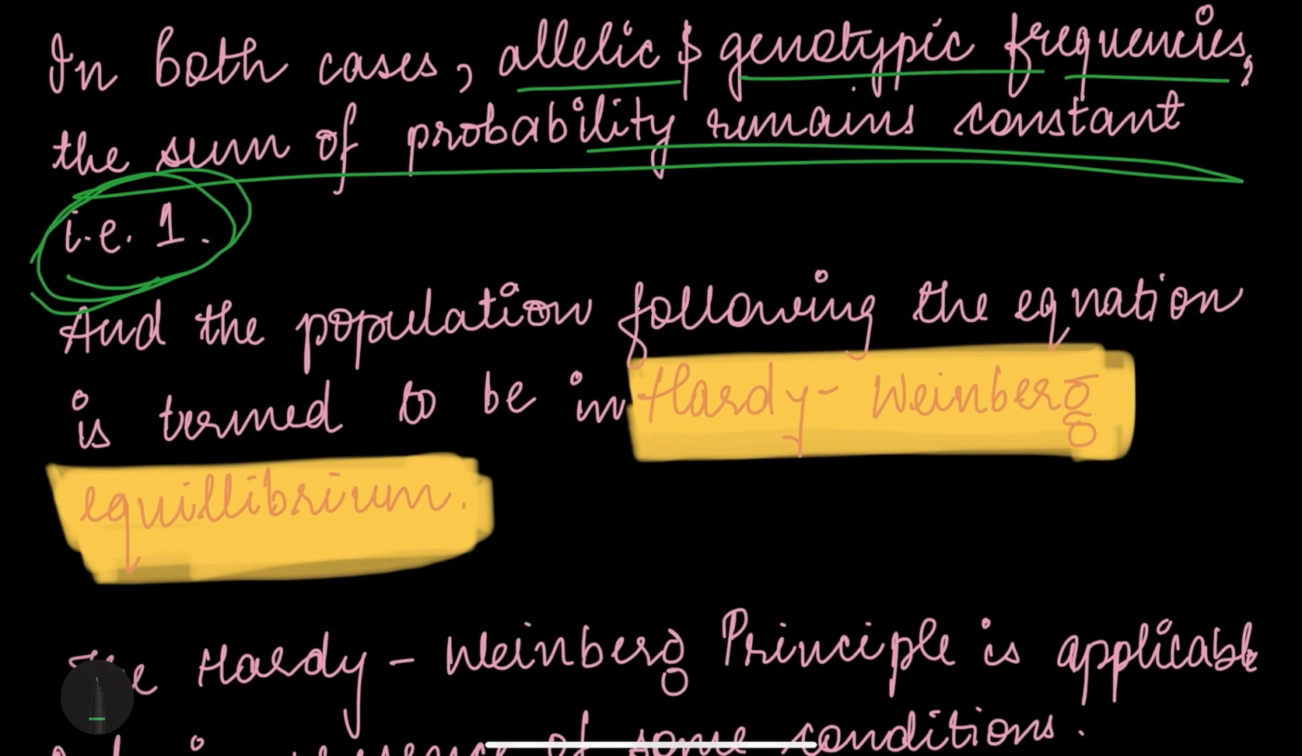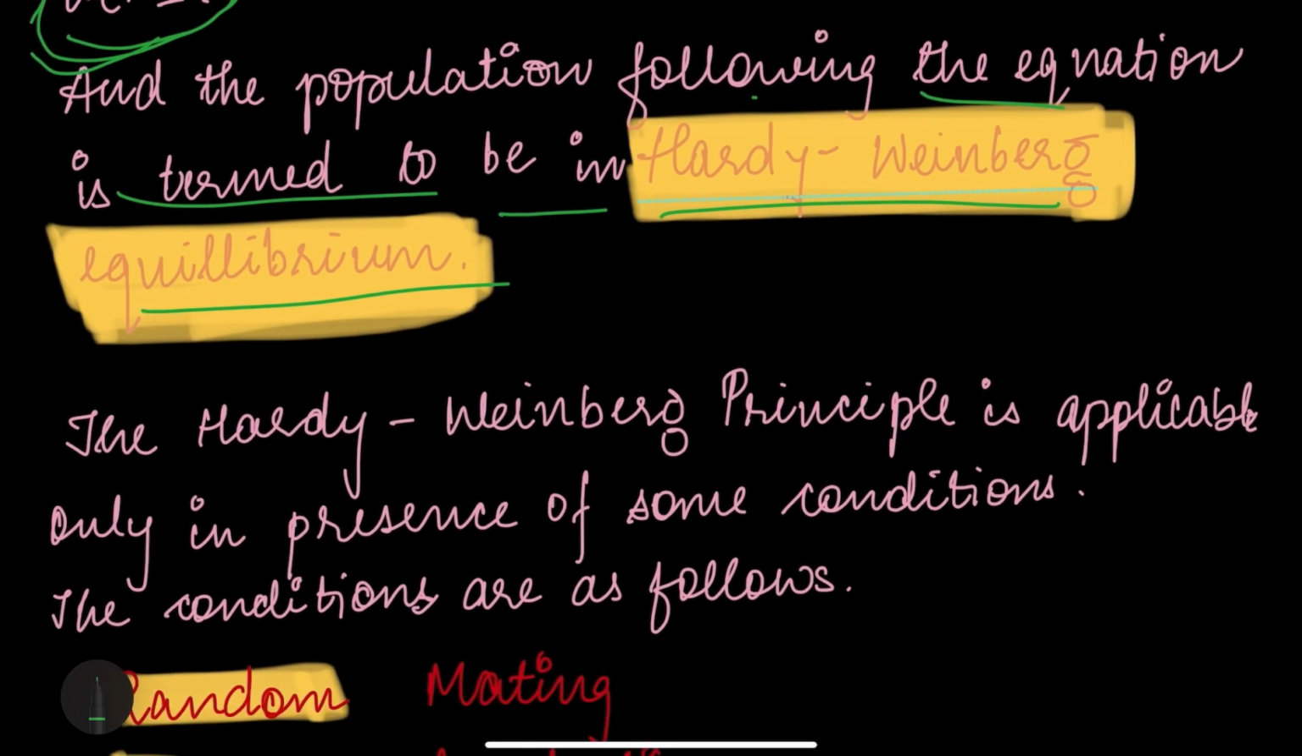Now let's move to the next point. The population following the equation is termed to be in Hardy-Weinberg equilibrium. The Hardy-Weinberg principle is applicable only in the presence of some conditions.